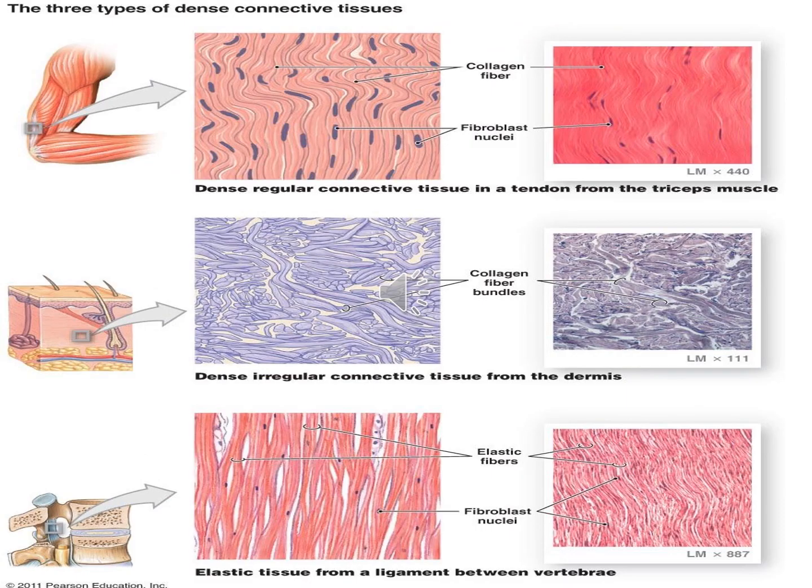These are examples of the three types of dense connective tissue. Dense regular connective tissue is found in the tendons. The fibers are arranged regularly. Dense irregular connective tissue has an irregular arrangement of fibers, and that is seen in the dermis. Then elastic tissue. Here you have elastic fibers, and this can be seen in different elastic cartilages.